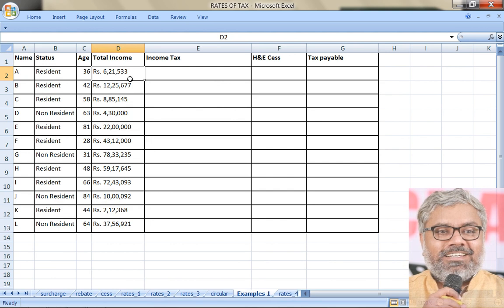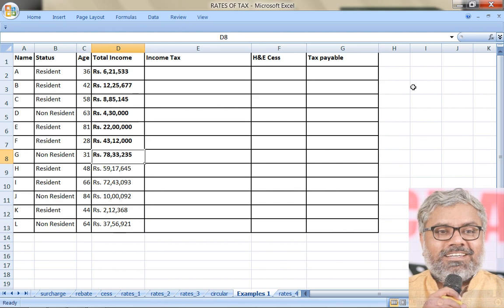No. We have to apply 288A, and 6,21,530 this will become. Then 12,25,677 should become 12,25,680. Then 8,85,145 should become 8,85,150. 45 should become 50.